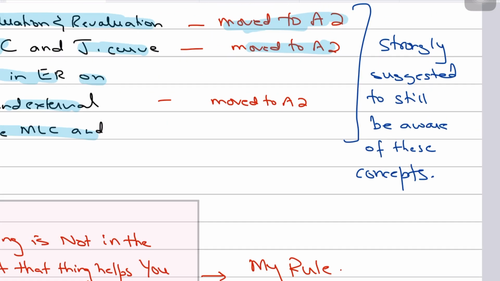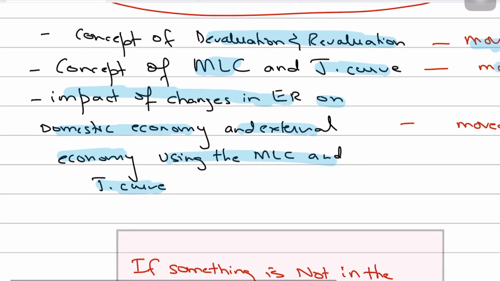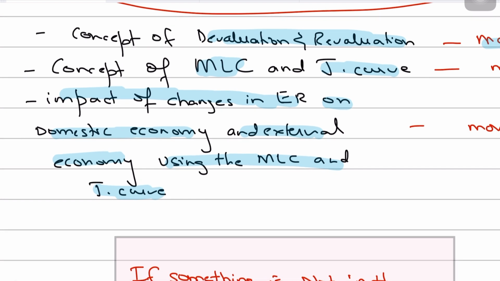However, again, I will strongly suggest that you still be aware of the concepts of devaluation and revaluation, because knowing these will help you understand whatever is in the syllabus in a much better way. Although the J curve and Marshall-Lerner condition have been moved to the A2 syllabus, they will be tested in A2 now. So there's a 99.99% chance, or hopefully 100%, that they will not test you with an MCQ on the Marshall-Lerner condition or the J curve. However, learning what the Marshall-Lerner condition and the J curve are will help you understand whatever is in the syllabus in a much better way.